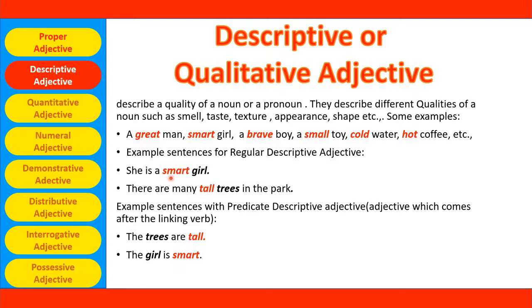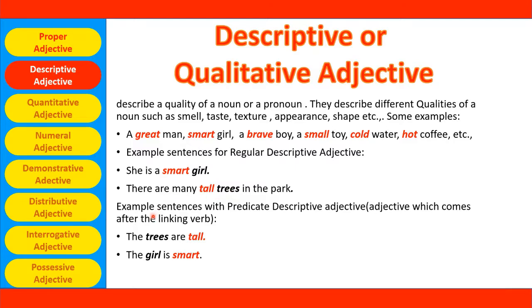Here, smart is an adjective and girl is a noun. So, smart is before the noun. There are many tall trees in the park. Again, trees are nouns and tall is a describing word, a descriptive adjective, a quality. Again, the adjective is along with the noun only here.